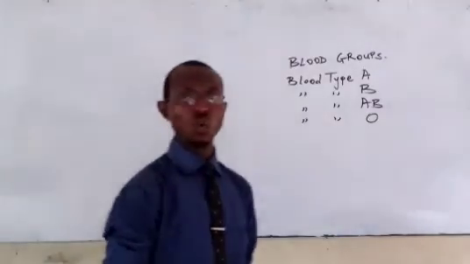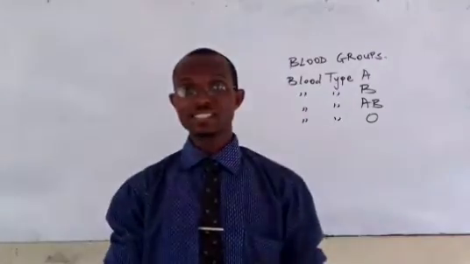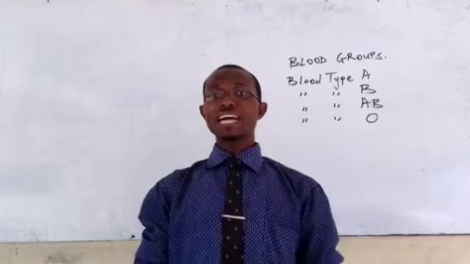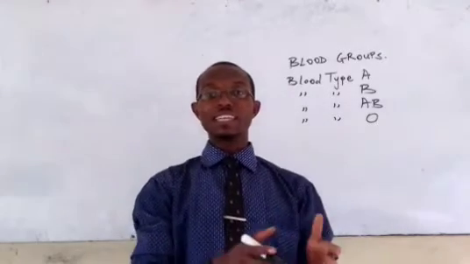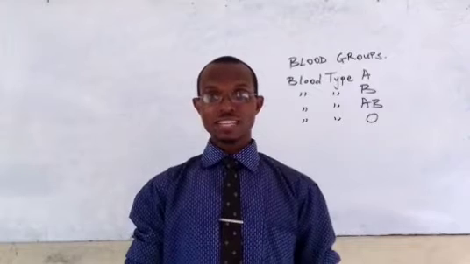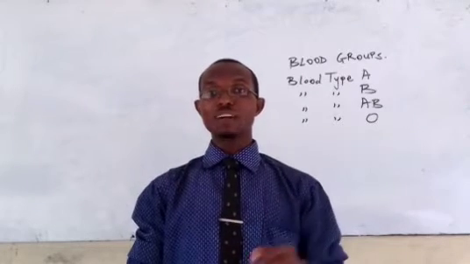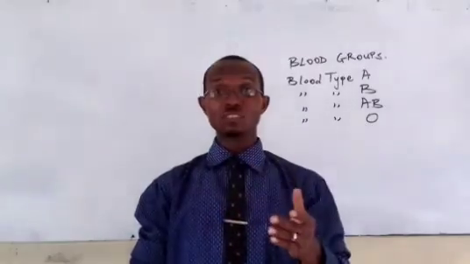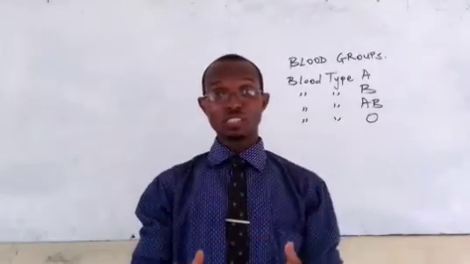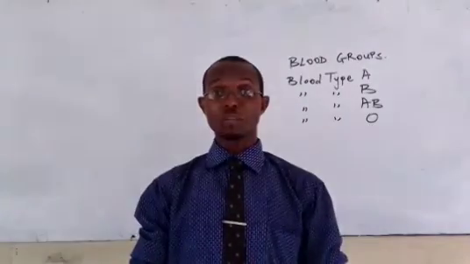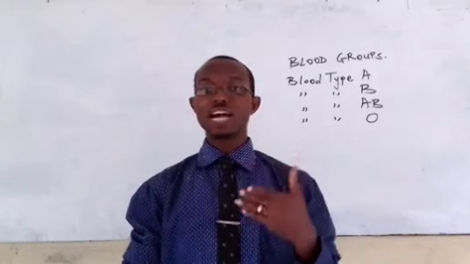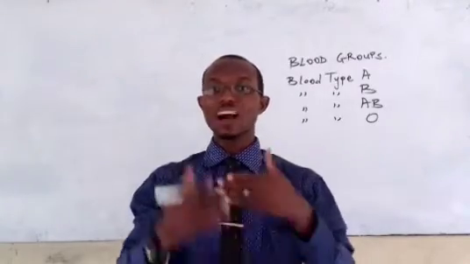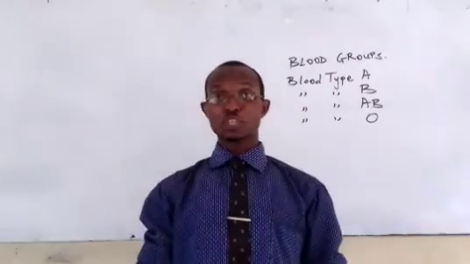So what are these things? We want to look at what we refer to as the antigens and the antibodies. Again, the antigen and the antibodies. So what are the antigens? The antigens are found in the RBC, the red blood cell, while we have the antibodies in the plasma of the blood. Every blood has its own possible antigen or antibodies, or in some cases we have both antigen and antibodies in some blood types. We'll quickly look at the chart that talks about these blood types, their characteristic properties, and then how possible it can be to transfuse blood.